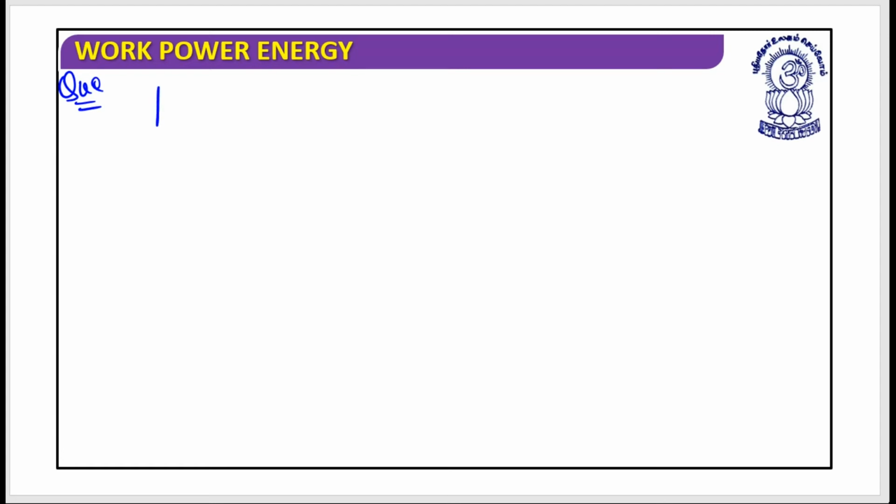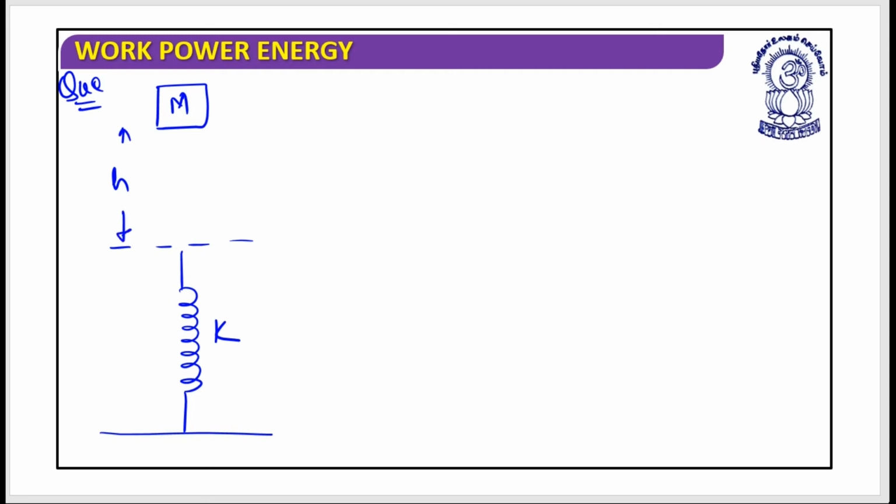Let's suppose a block is there and this block is having mass m, and here a spring is there, and this end of the spring has been connected with the rigid support. This is the k, and this height is h.